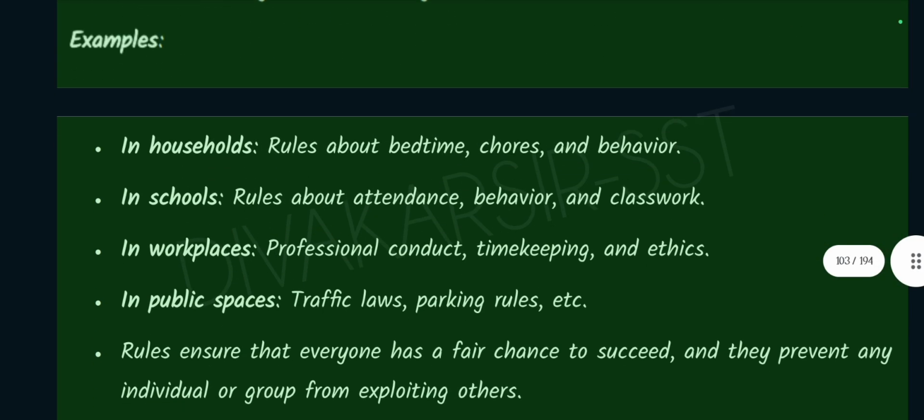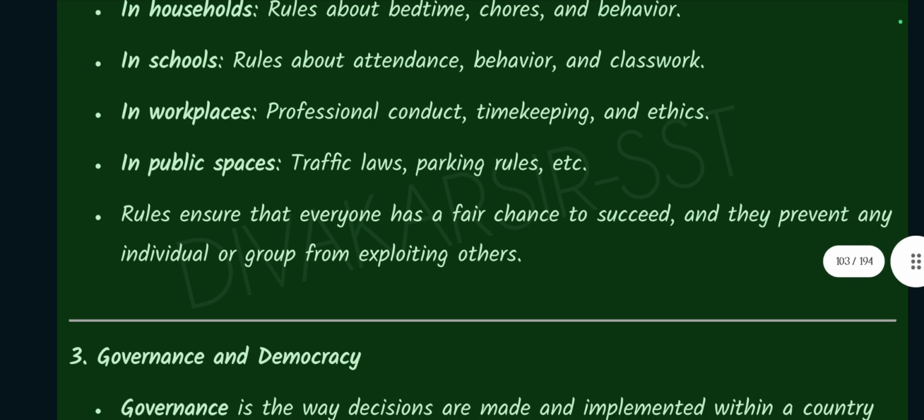For example, in households, rules about bedtime, chores, and behavior. In schools, rules about attendance, behavior, and classwork. In workplaces, professional conduct, timekeeping, and ethics. In public spaces, traffic laws, parking rules, etc. Rules ensure that everyone has a fair chance to succeed, and they prevent any individual or group from exploiting others.